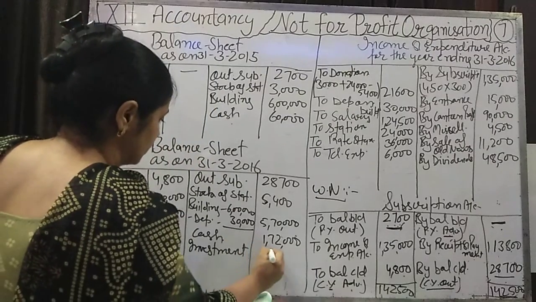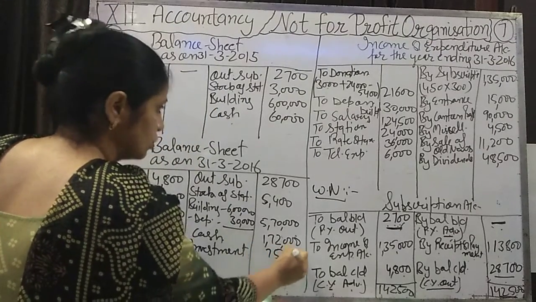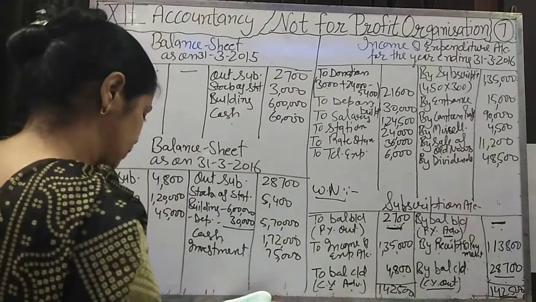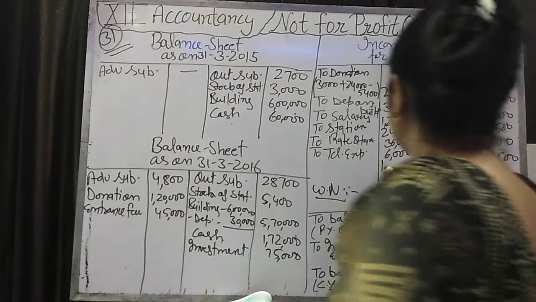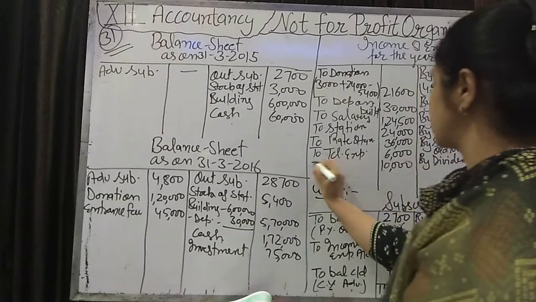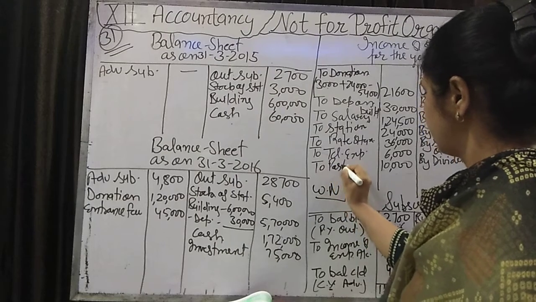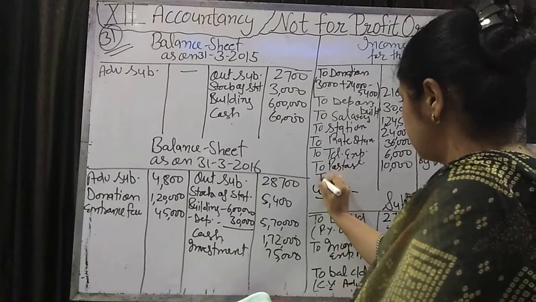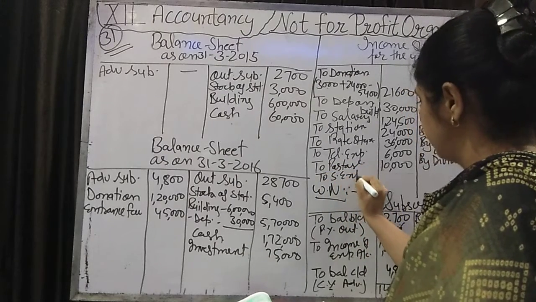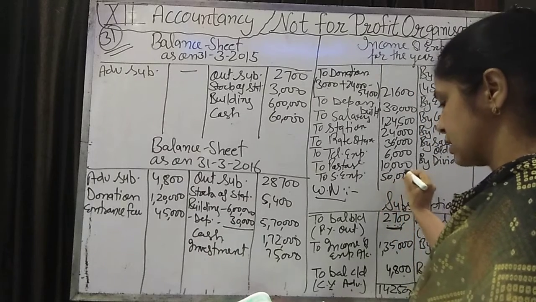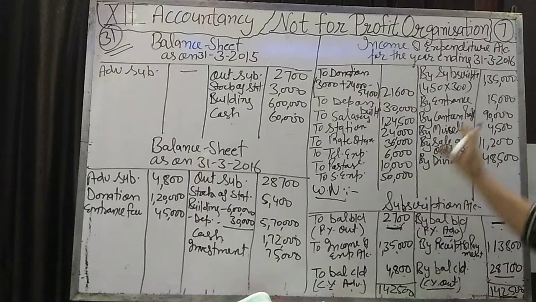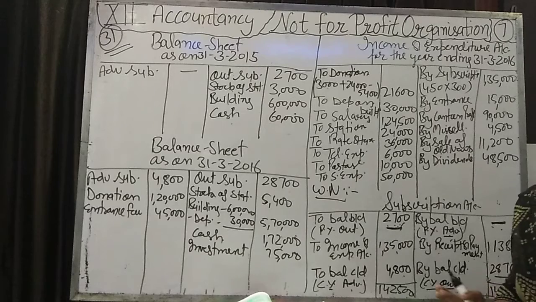It's 75,000, on which we have received this dividend. Okay, postage 10,000, that we will write as the expense postage. Sundry expense means small expenses, that we will put in sundry expense. Okay, now we have written all the information that is given to us.